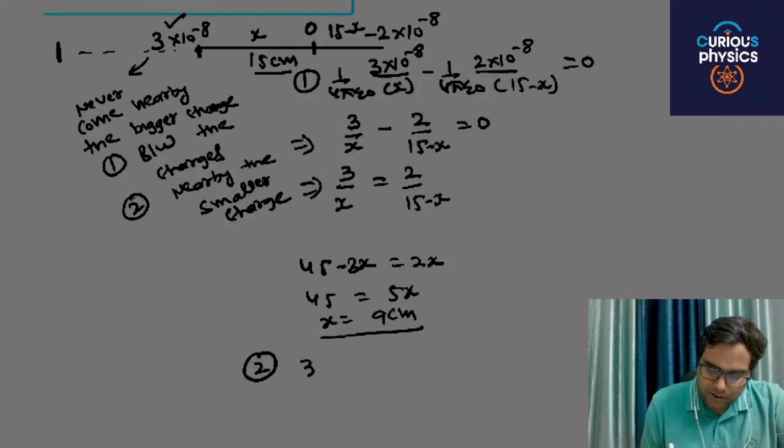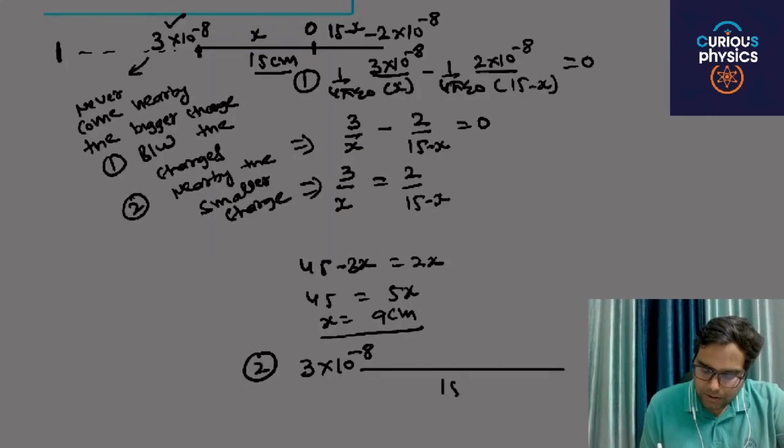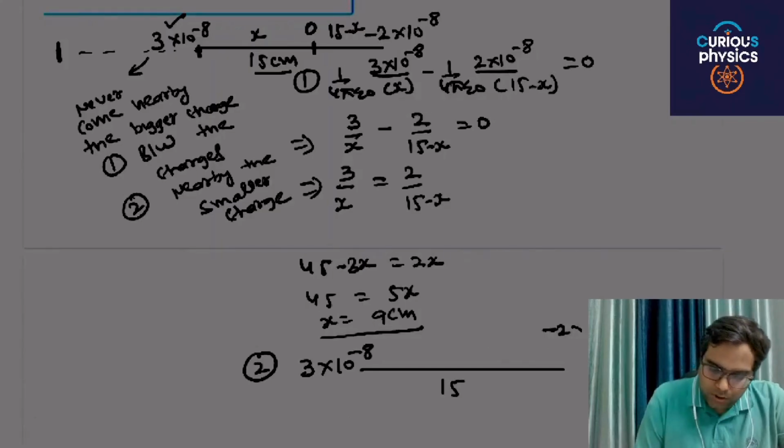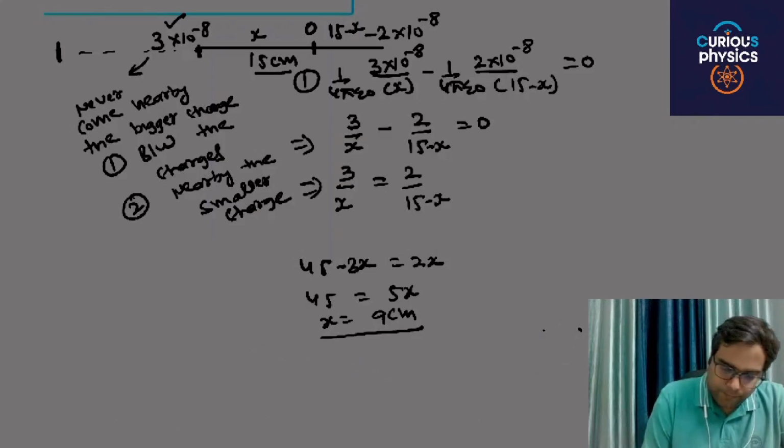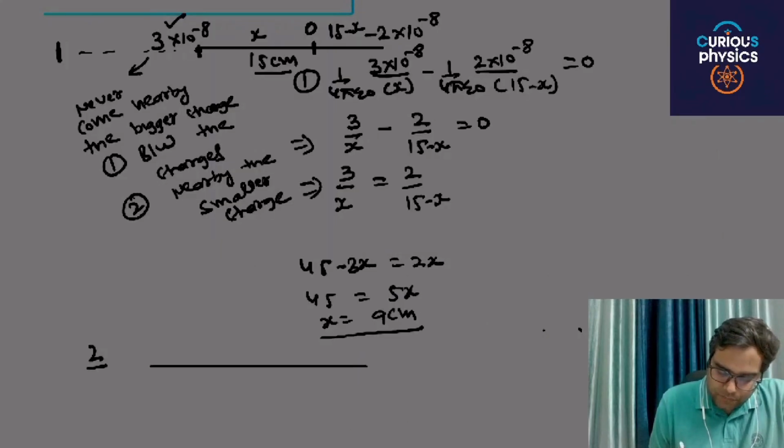So the bigger charge is 3 into 10 raised to power minus 8, and the distance is 15 centimeter, and this charge is minus 2 into 10 raised to power minus 8.